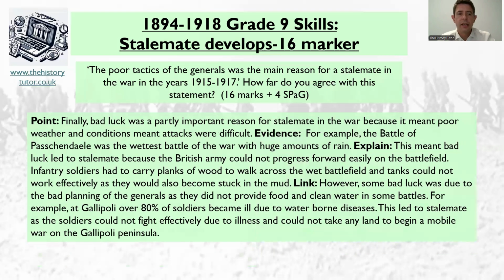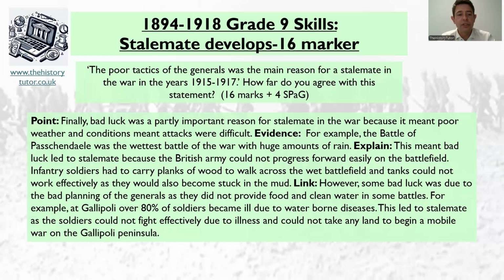So here's my answer then. So finally, bad luck was a partly important reason, but a somewhat important reason for stalemate in the war, because it meant poor weather and conditions made attacks difficult. For example, the Battle of Passchendaele was the wettest battle of the war and huge amounts of rain took place. This meant bad luck led to stalemate because the British army could not progress forward easily on a battlefield. Infantry soldiers had to carry planks of wood to walk across the wet battlefield, and tanks could not work effectively as they become stuck in the mud.